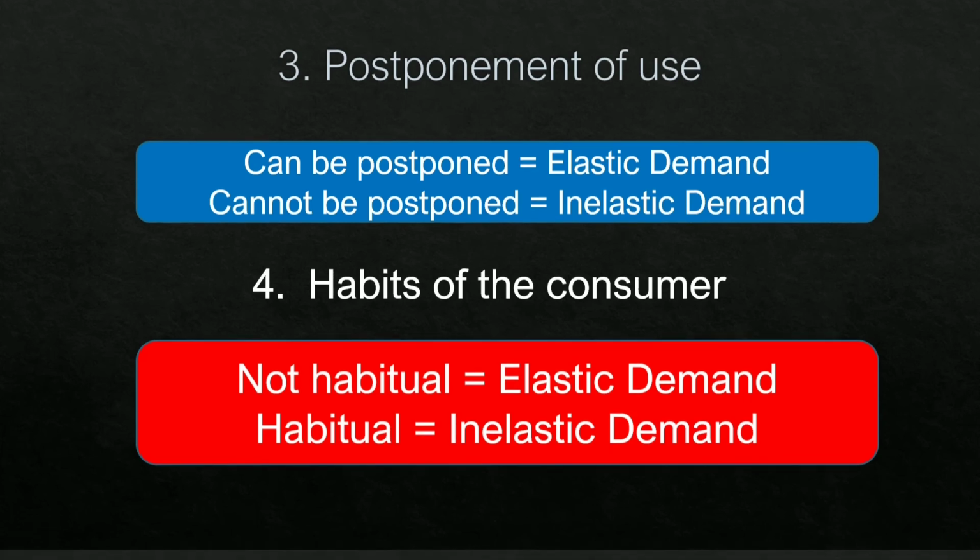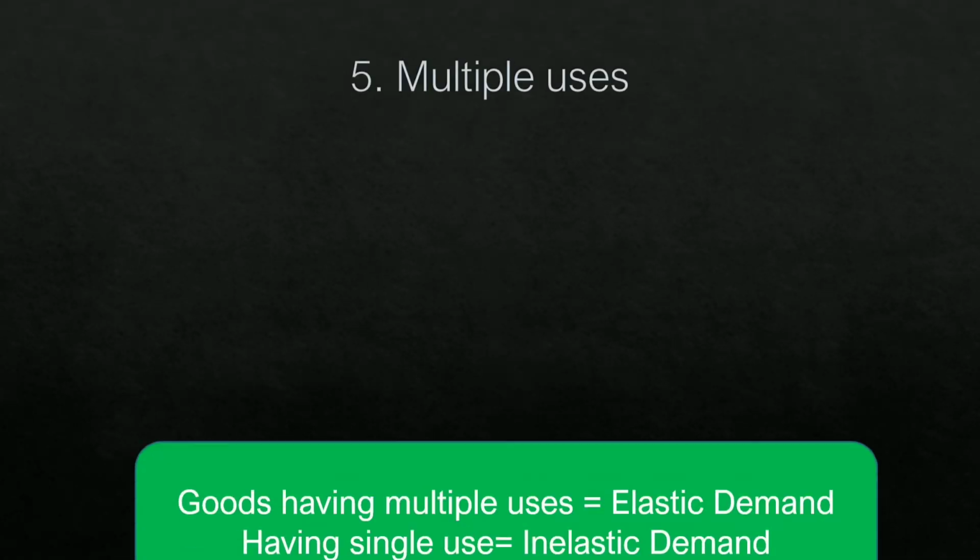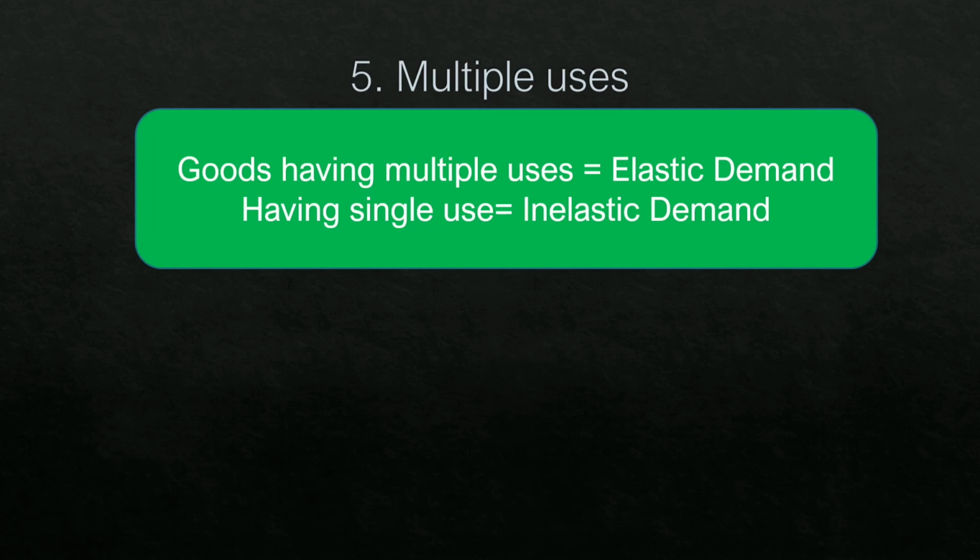So next, multiple uses. Goods which have multiple uses, such as electricity, right? It is used for lighting, room heating, air conditioning, cooking. So when the price increases, its demand will decrease, right? So elasticity of demand will be higher. It will have elastic demand. On the other hand, a good which has only a single use, let's say paper. Anyhow, when the price rises, I need to use it because it is useful, right? So the price changes, but the quantity demanded will not change. So it will have less elastic demand, or inelastic demand, right? More elastic will be those goods which have multiple uses.